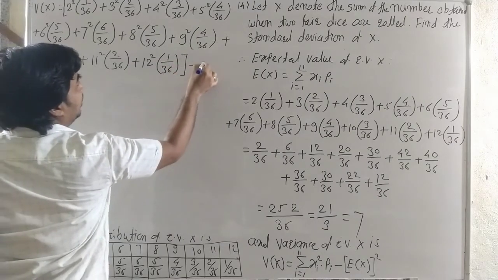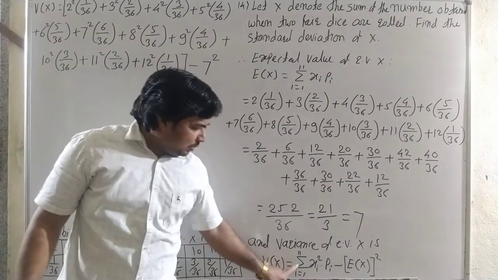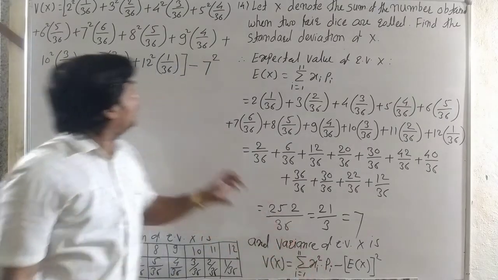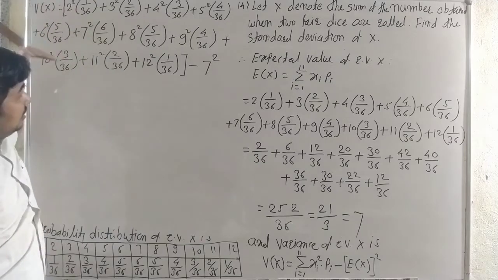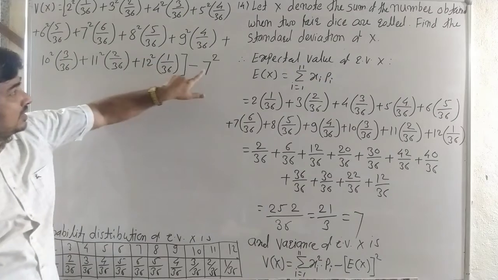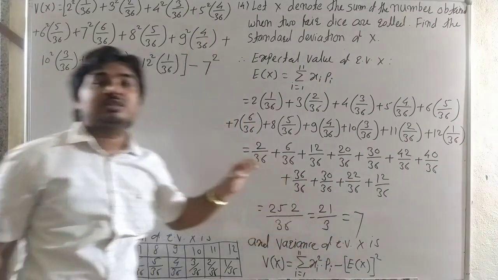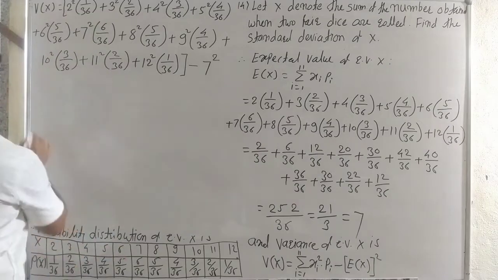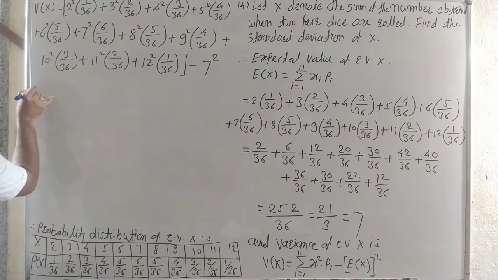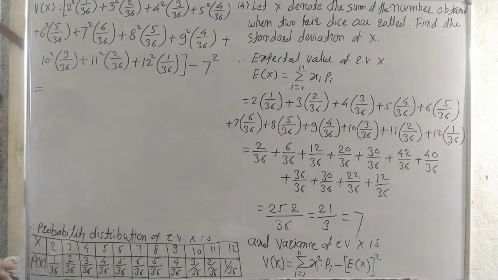And minus mu square, that is 7 square. Here the summation of xi square into pi is in these three lines, only the xi square into pi, and minus E(x) whole square, that is 7 square. Now we calculate this. For the calculation, we erase this probability distribution table. Remember this.